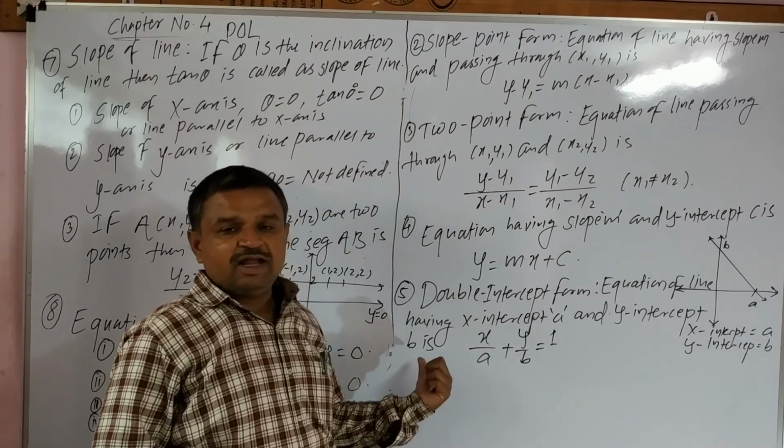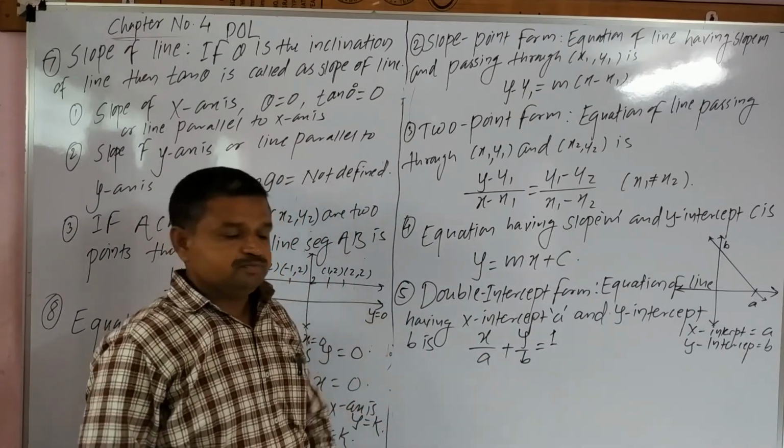This is the equation of a line in double intercept form.